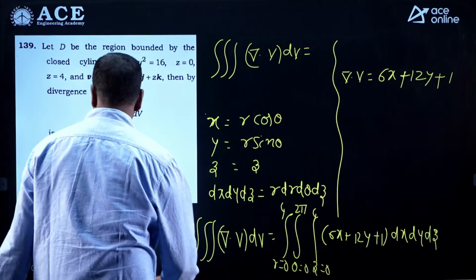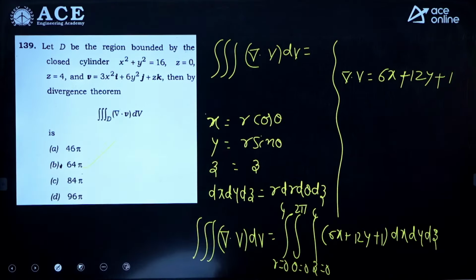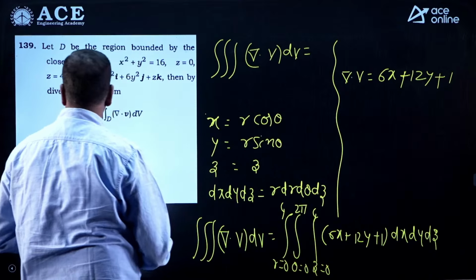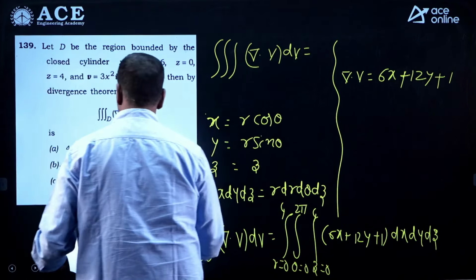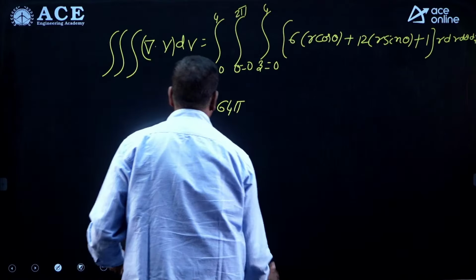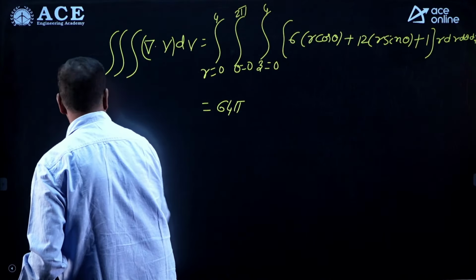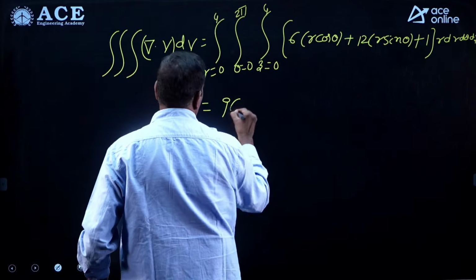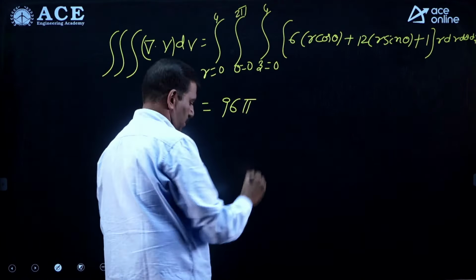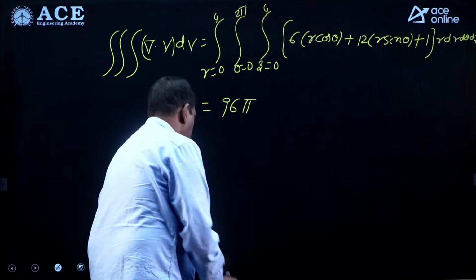Actually we solved problem number 139. Just a minute. In problem 139, option D is correct. 96 pi we are getting, not 64 pi. Okay, right. Next problem.